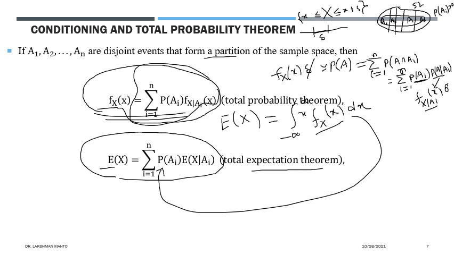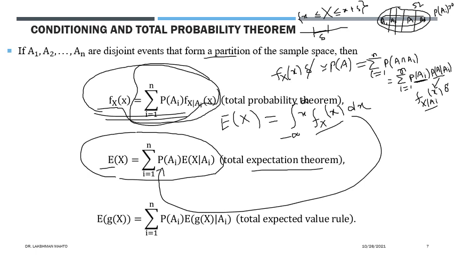Due to that we are introducing conditioning, and due to that conditioning, our calculation becomes simple. So that's why we are going for this conditioning approach. Similarly, if you are trying to find the expected value of a function of a random variable, g of x, then the same criteria apply. So the second will imply the third one. There is not much difficulty in deriving this result. Easily you can derive it from here.